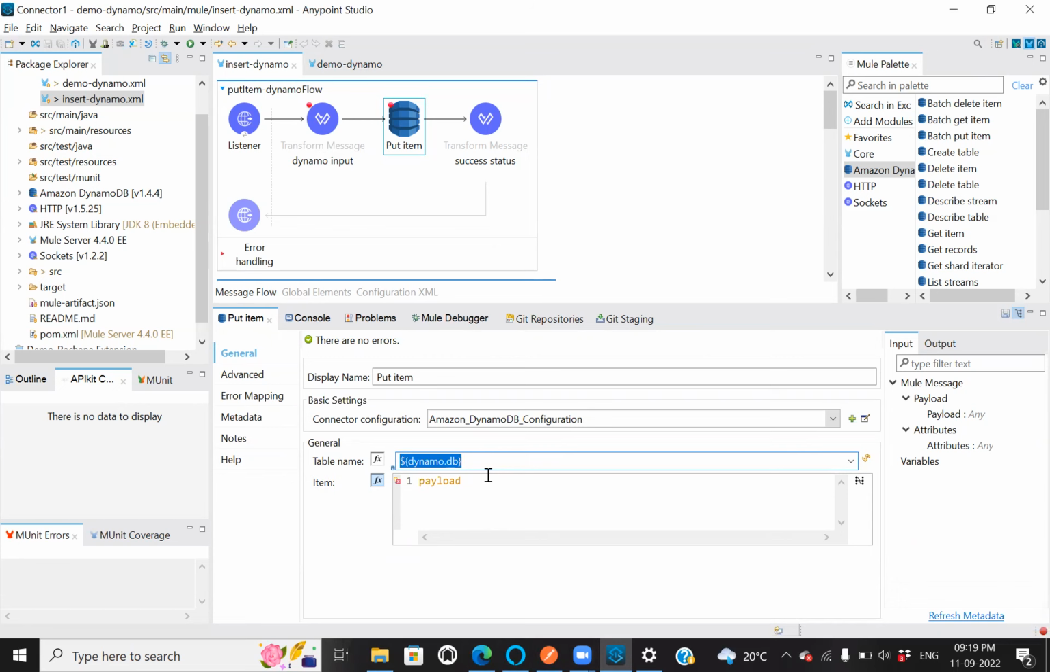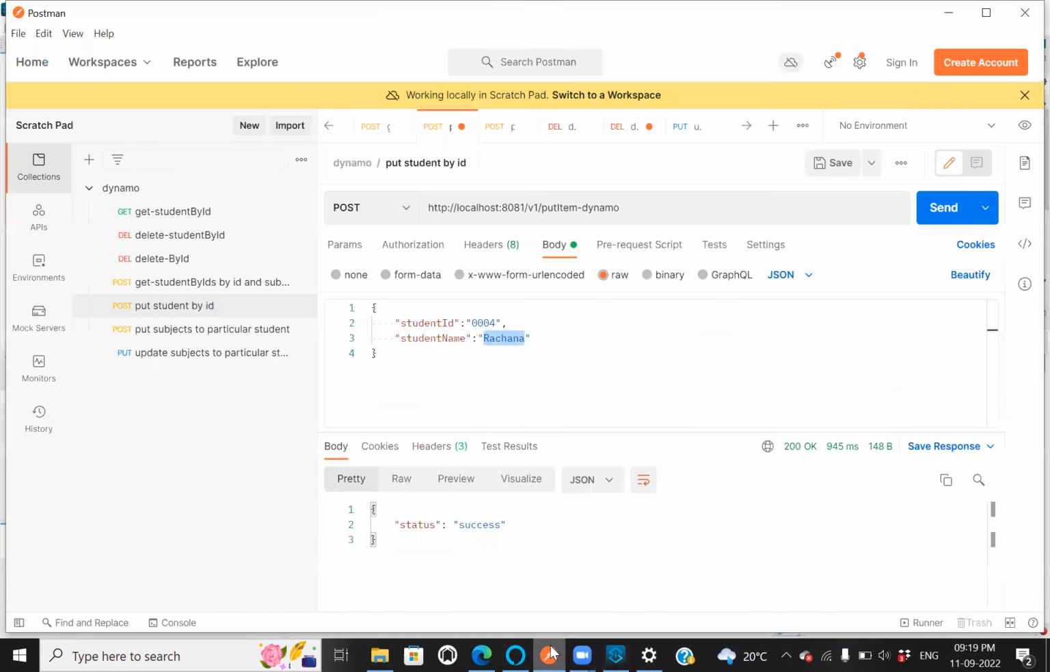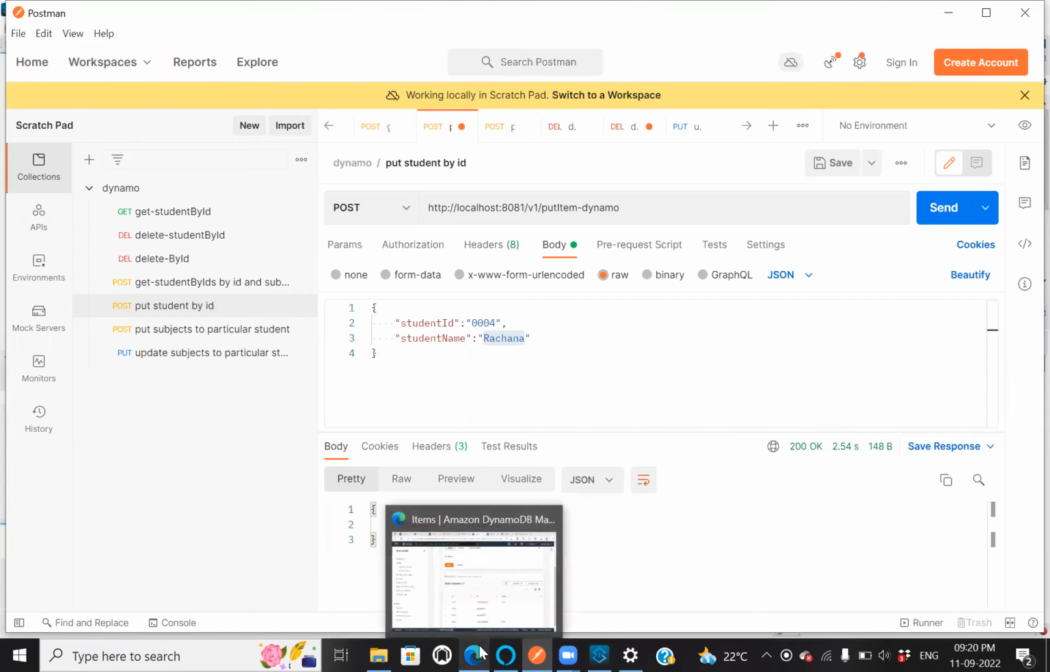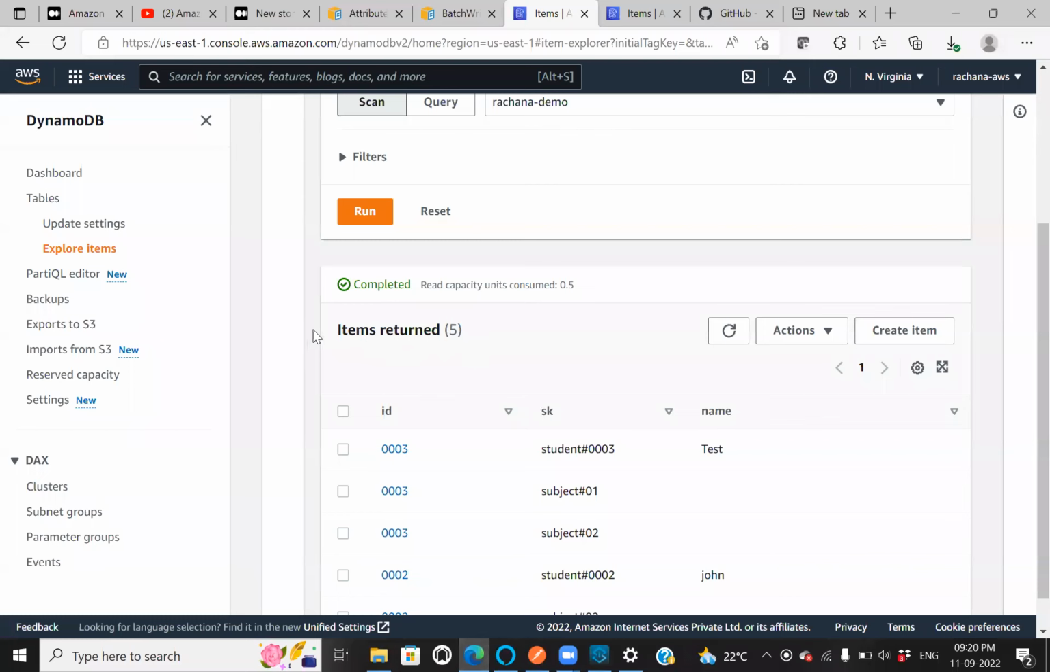Now let us look into a demo. I'm inserting a student with student ID 004 and the student name as Rachna. Okay, my flow is a success. Let's see whether it has been inserted into the DB. See, items existing were 5. I'm refreshing. Okay, now items returned is 6. As you can see, this has been inserted with the student name.